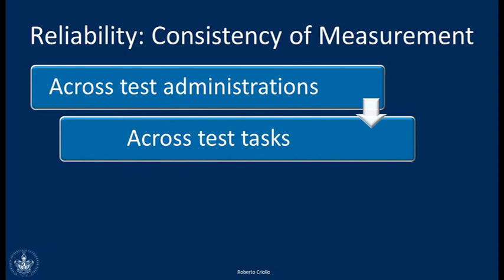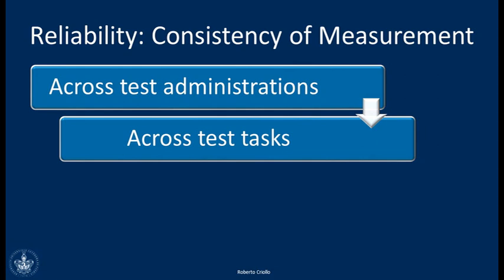That means that if I take a test and I get a high score on a multiple choice task, I should also have a high score on another kind of task, such as filling in the blanks or reordering or completing a sentence, or on the listening section, on the speaking section. That means that normally a test measures proficiency or competence, and this competence, if it is linguistic language competence, should not vary that much.